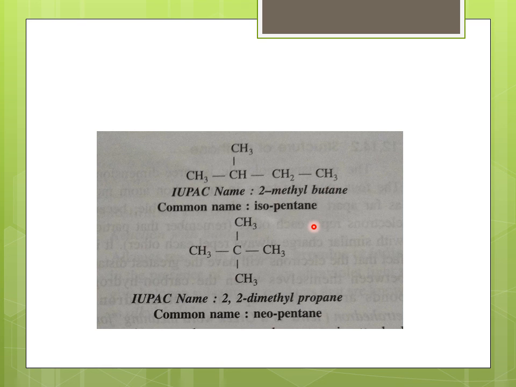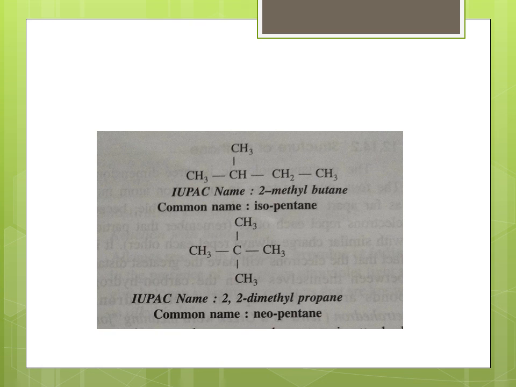The next isomer is neopentane, C with four CH3 groups. Its IUPAC name is 2,2-dimethylpropane.